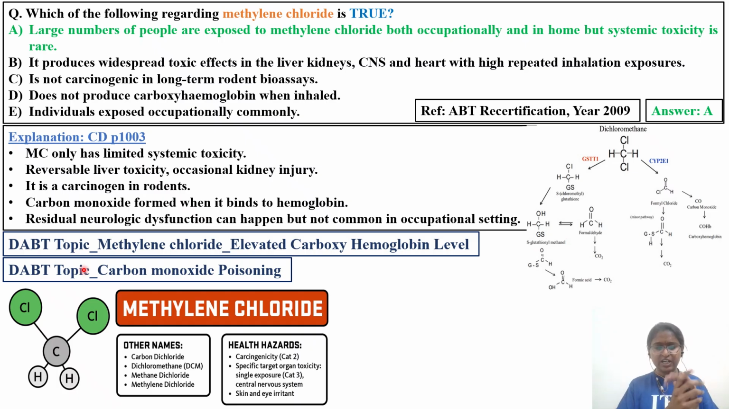Whenever carbon monoxide is formed, it will combine with hemoglobin, so the oxygen carrying capacity will be decreased. As a result, the tissues will be deprived of oxygen. That is how it affects the body and causes cell death.